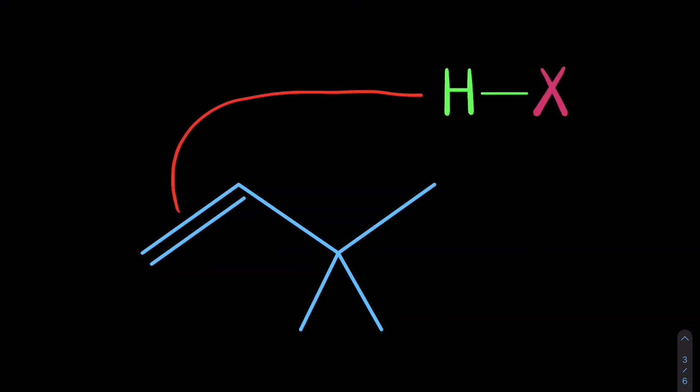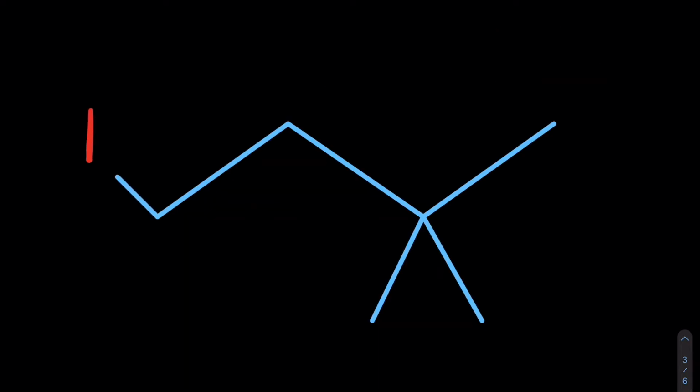All right, so the first thing, nucleophilic attack on the hydrogen atom. The bond breaks, the halide gets the electrons, therefore becomes an anion. The hydrogen adds to the primary carbon. The secondary carbon receives the positive charge.